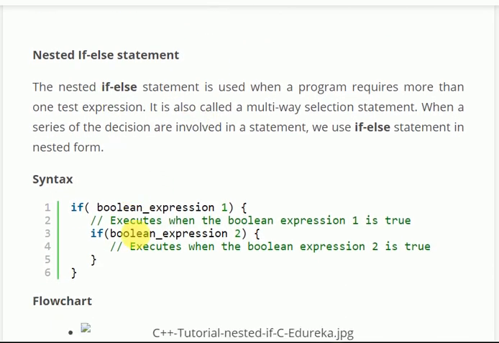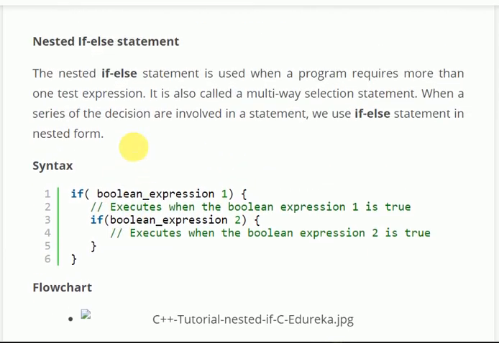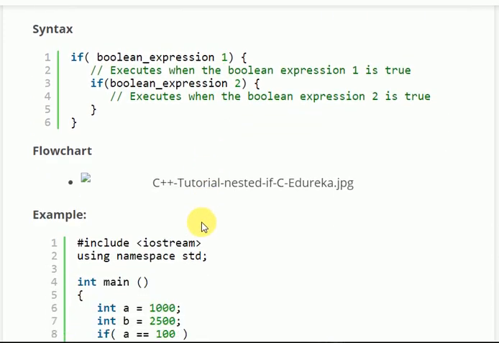Nested if else. An if present inside another if. The nested if else statement is used when a program requires more than one test expression. It is also called a multi-way selection statement when a series of decisions is required. Nested if else means an if present inside another if.